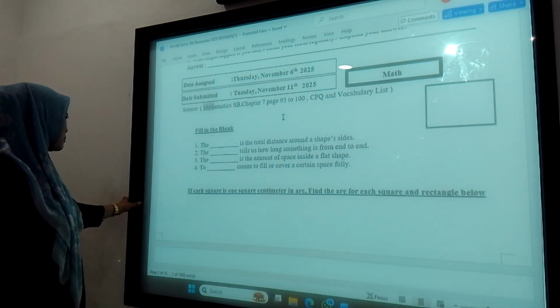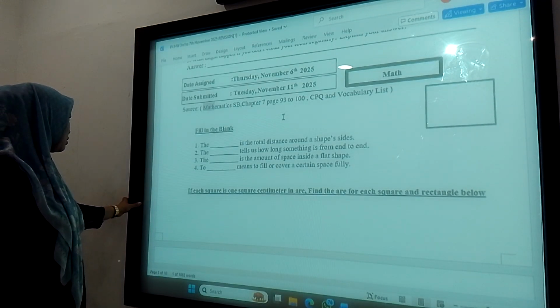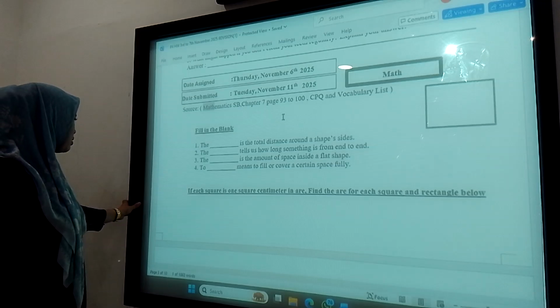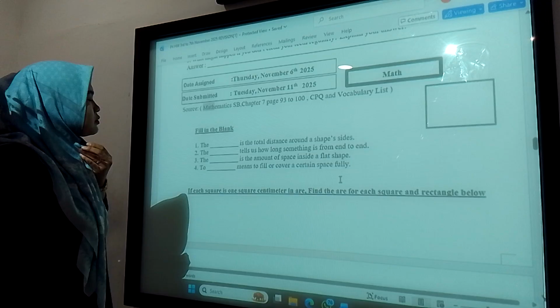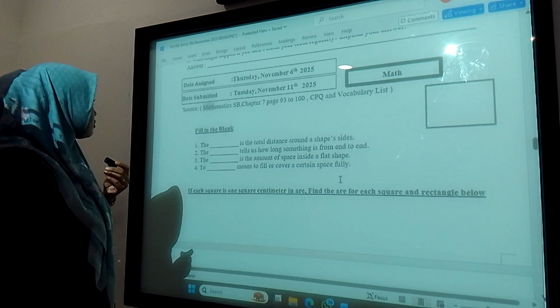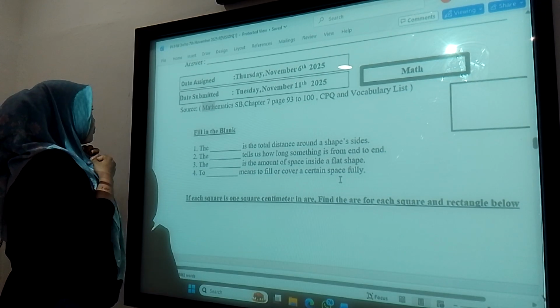Today we are going to do the evaluation for the things that you will teach for the next week, especially math, science, and mathematics. So we just start from the first question. This is the homework of math. Please answer number one.